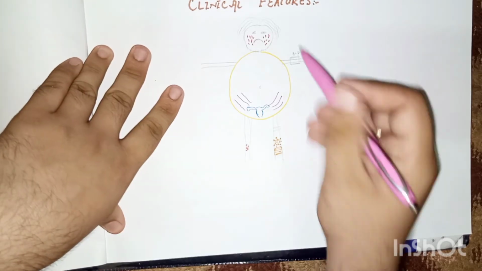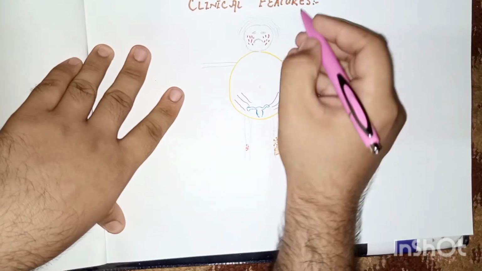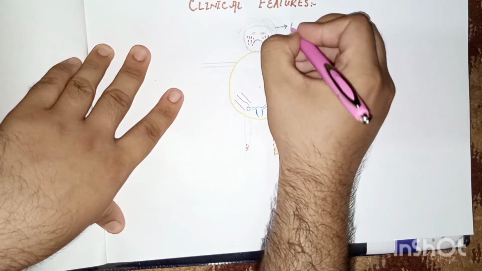In the clinical features, start from the head and move towards the toe. First is brittle and thin hair.